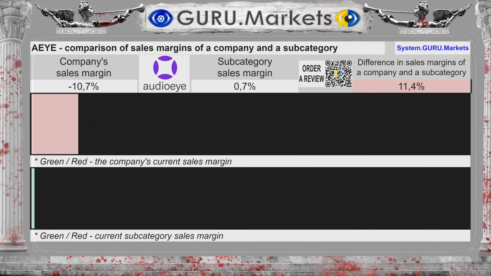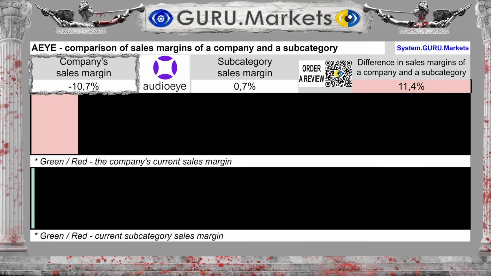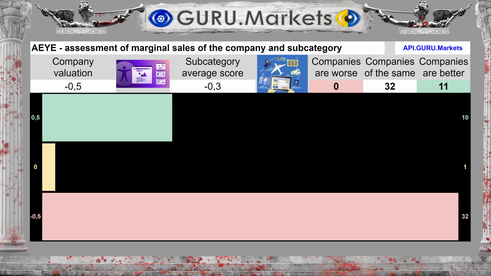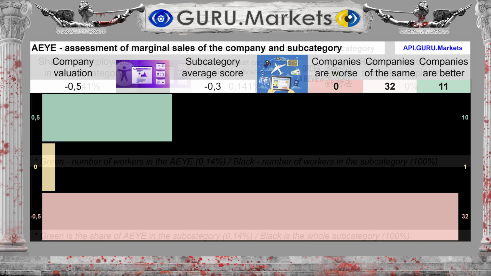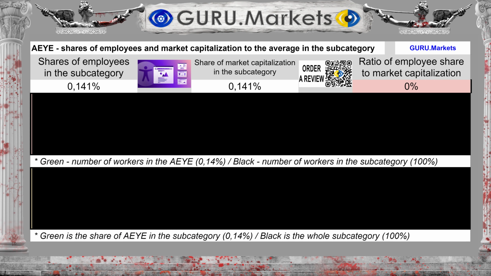The margin is -10.7%, with an average for the subcategory of 0.7%. The difference between the subcategory average and the company's performance is 11.4%. Assessment of marginality in comparison with the indicators of companies in the subcategory: Tolerable, minus 0.5 points.